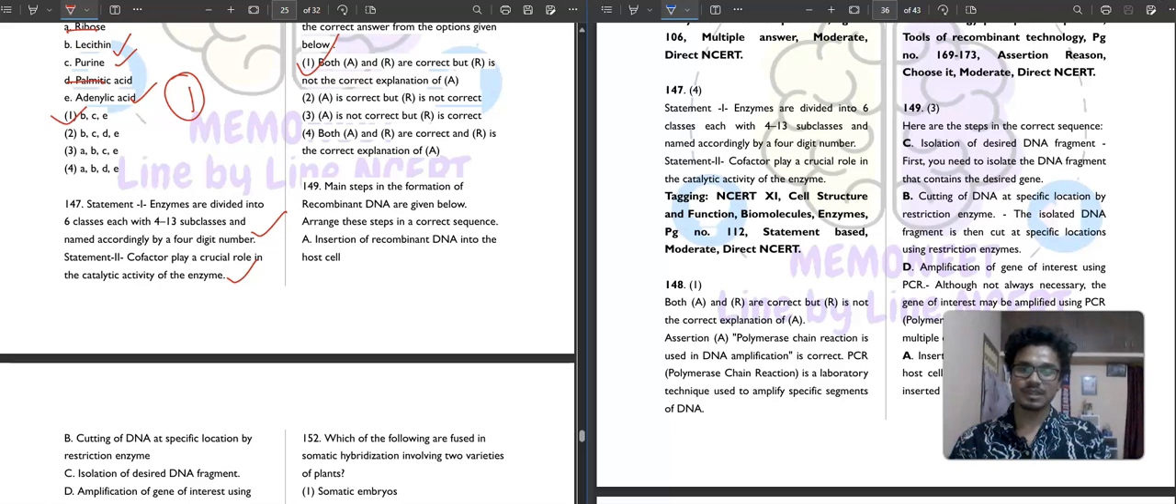Okay. Then question number 149. I think this question came in the previous paper also. So you need to do this question. This question can come in NEET 2025.